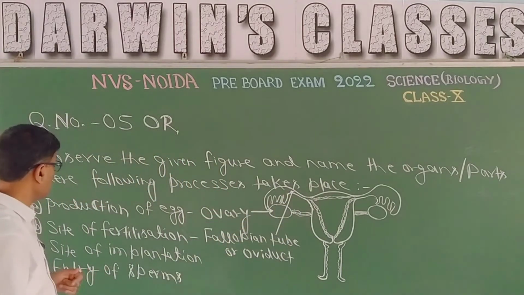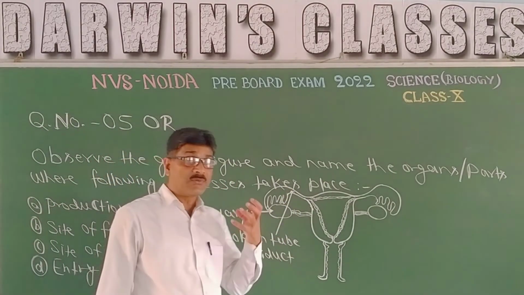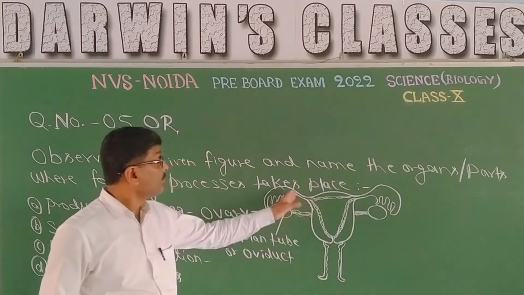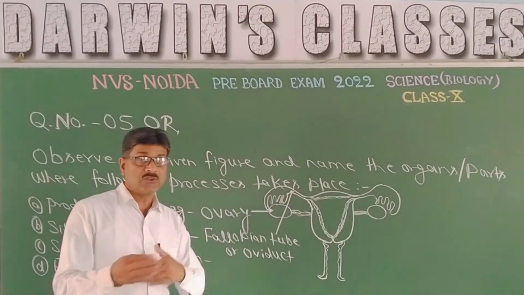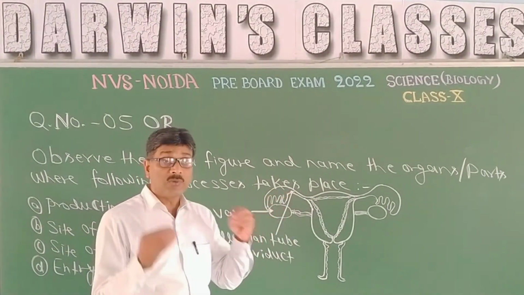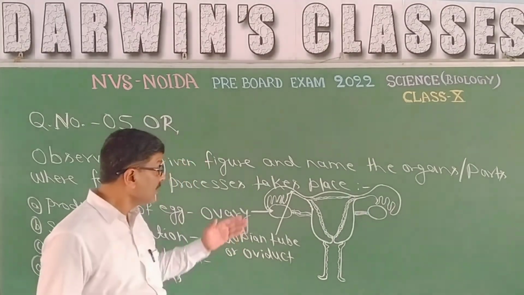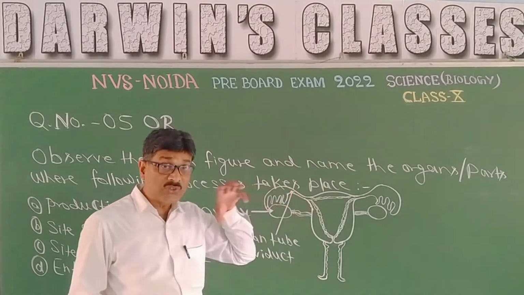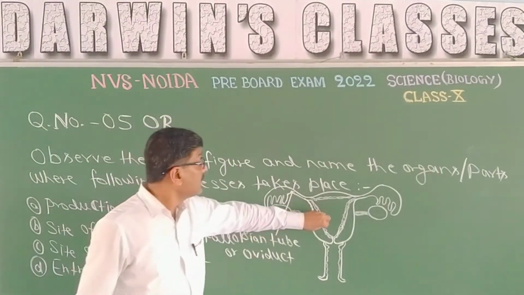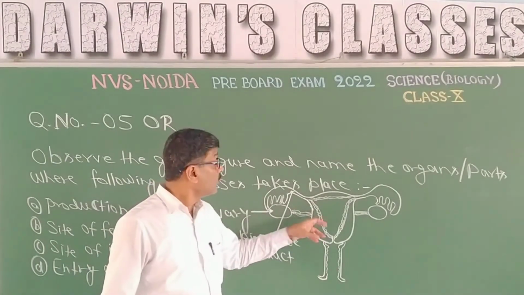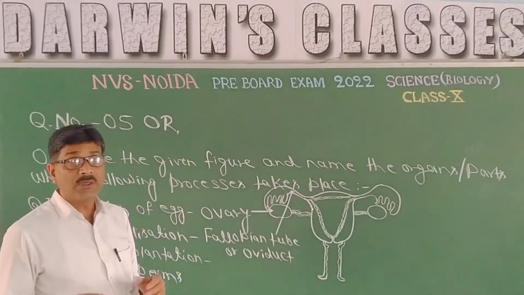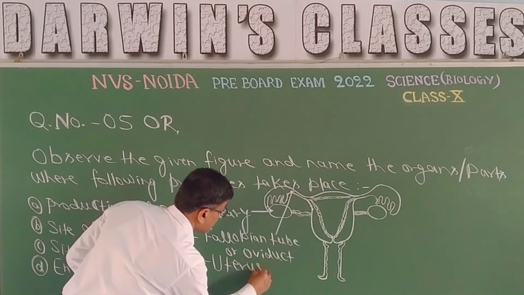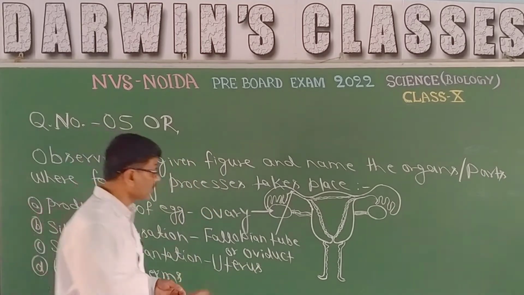Fertilization takes place. Next one is the site of implantation. That means after fertilization, after union of gametes, there will be entry of sperm, the egg will be released, ovulation will take place, and here there will be fertilization, union of gametes. Then the fertilized egg, that is the zygote, will travel through ciliary beating of the oviduct, and in the uterus, in the endometrium of the uterus, there will be implantation.